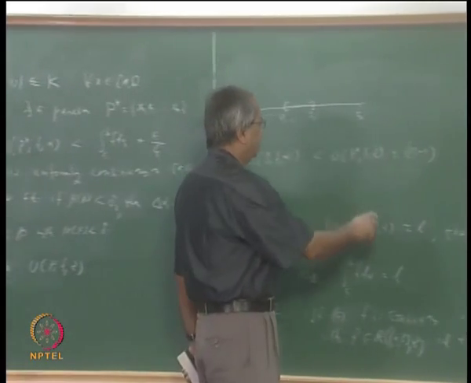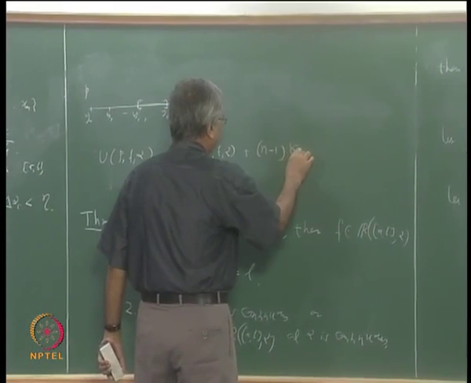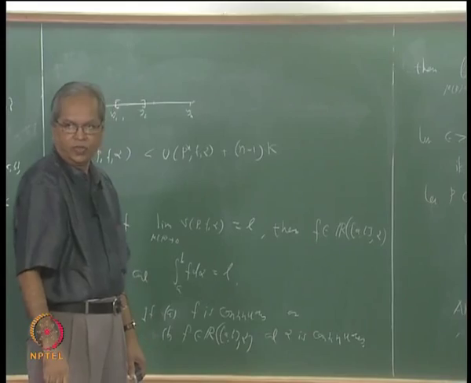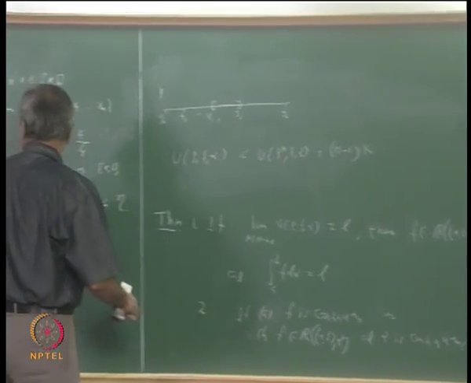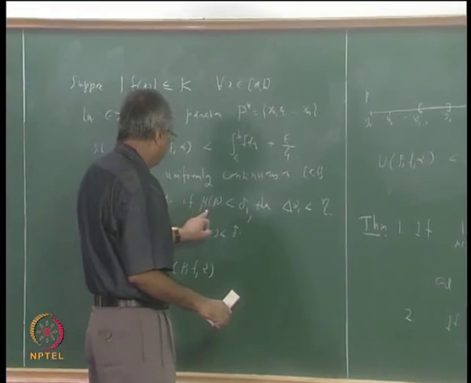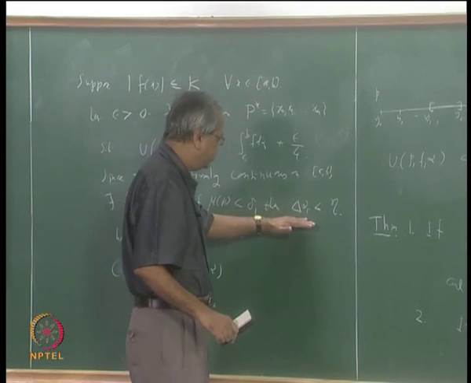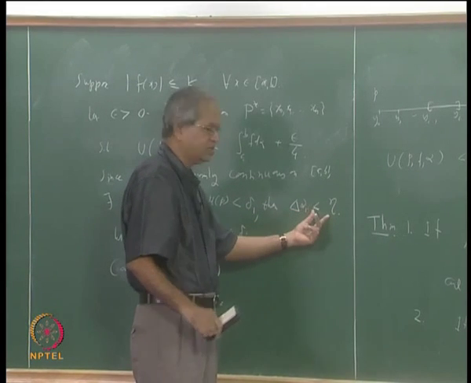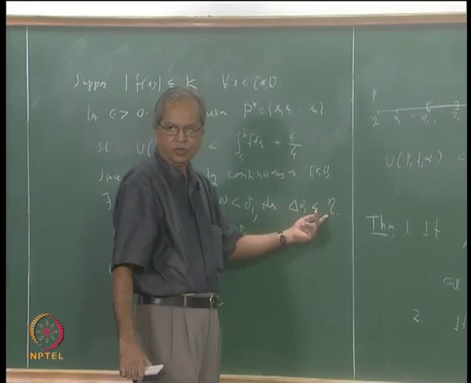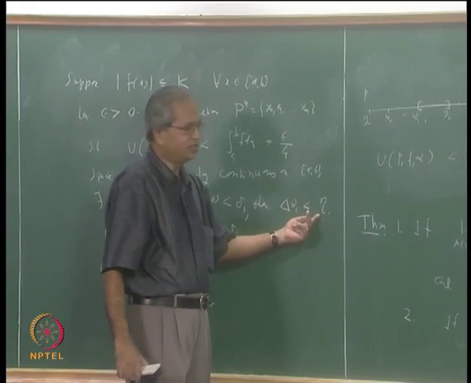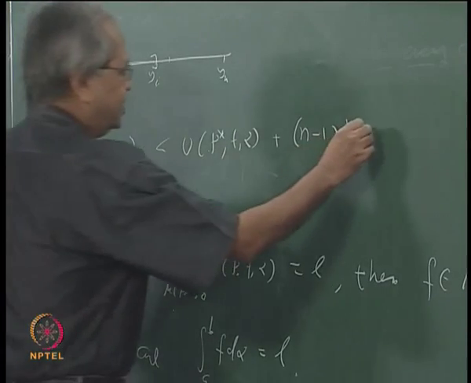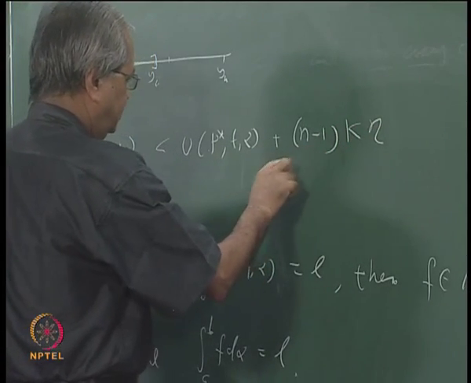So you can say n minus 1 into K, and then because of this delta 1 we know that whenever mesh of P is less than delta 1, the length of each of these subintervals is less than eta. So this must be less than eta, that is,